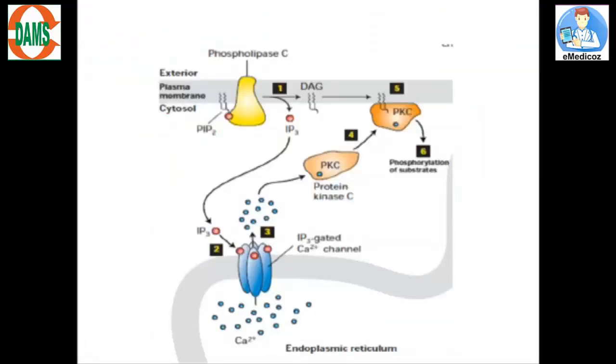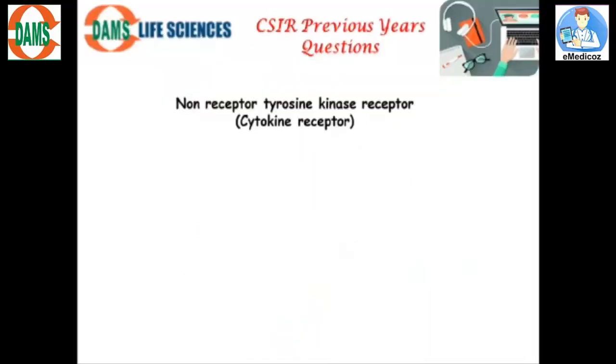Once phospholipase has hydrolyzed PIP2 into IP3 and DAG, IP3 would lead to release of calcium ions from the endoplasmic reticulum, and DAG, that is diacylglycerol, would activate another protein, protein kinase C, which would lead to the phosphorylation of the downstream signaling molecule. So this is how IP3 and DAG lead to release of calcium from the endoplasmic reticulum, and calcium is a second messenger in the signal transduction.